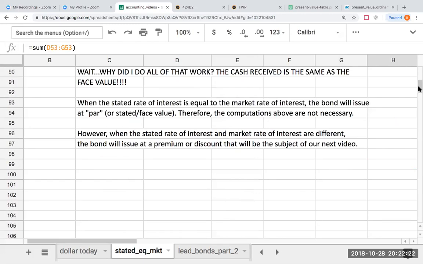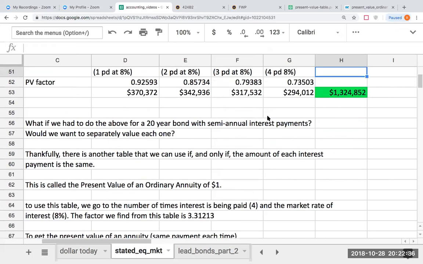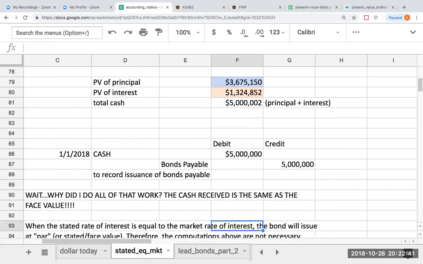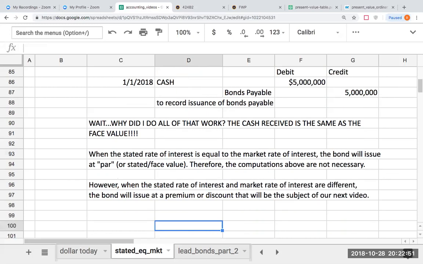So when the stated rate and the market rate of interest are the same, the bond will be issued at par, or what we'll say is the bond will be issued at its face value. And for our solution right here, basically this journal entry when a bond's being issued is I'm debiting cash, my cash is going up, I'm crediting bonds payable. So again, this is to give you kind of an overview in terms of how this works. We're going to be looking at a discount a little bit more further.